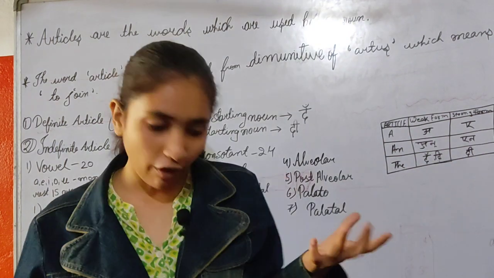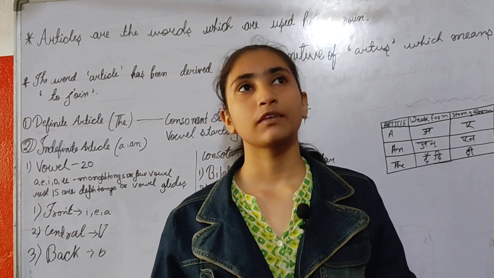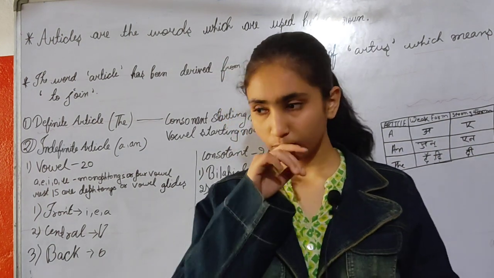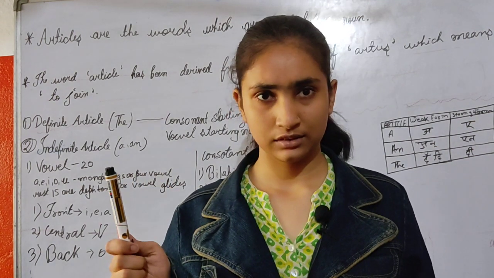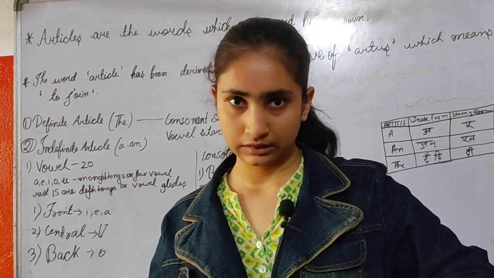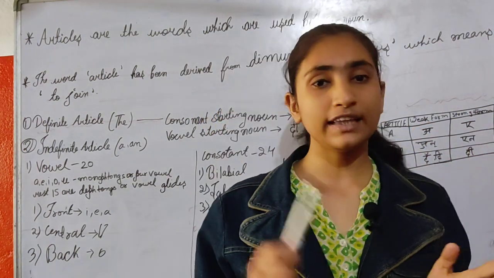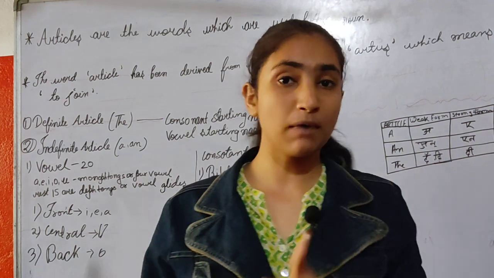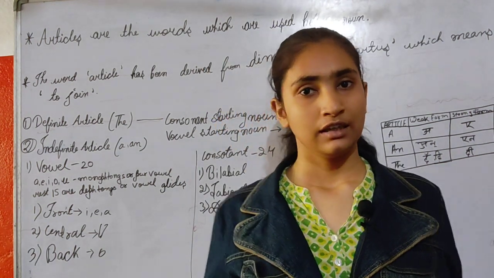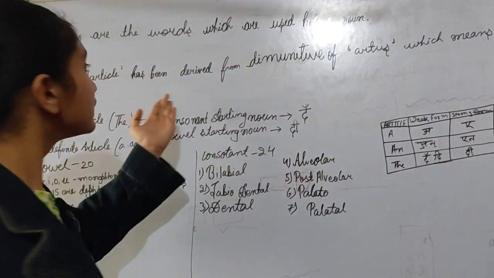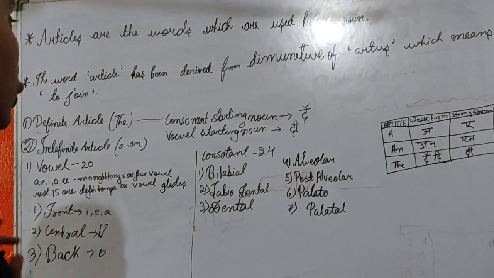But what does this mean? Suppose I am saying, this is a marker, an orange. We are joining an with a noun. We are joining a with marker. Yes, we are joining the words. So article has been derived from the diminutive of artus, which means to join.